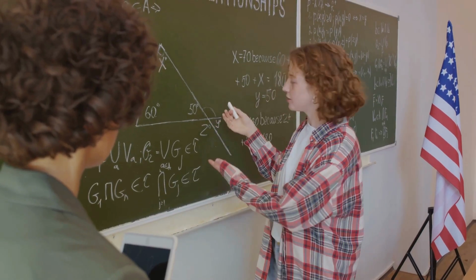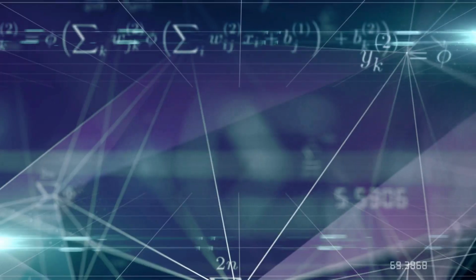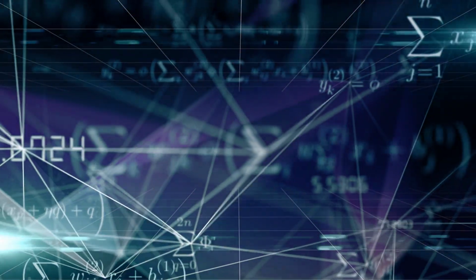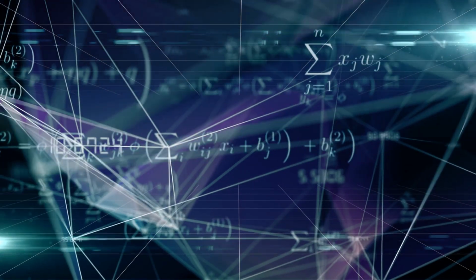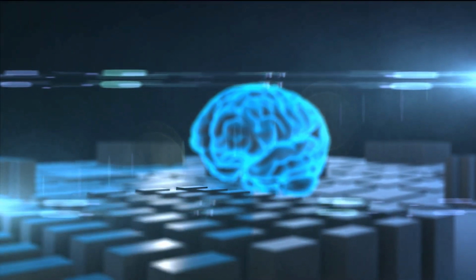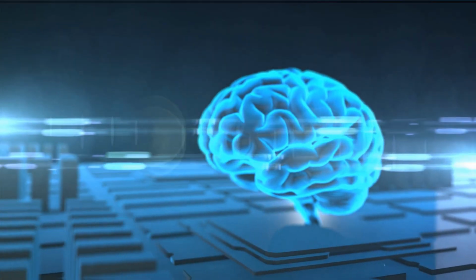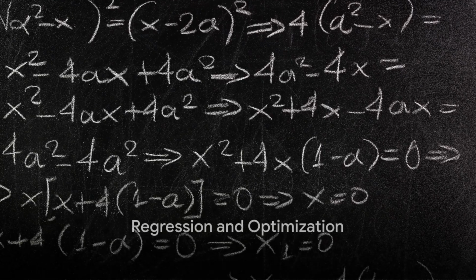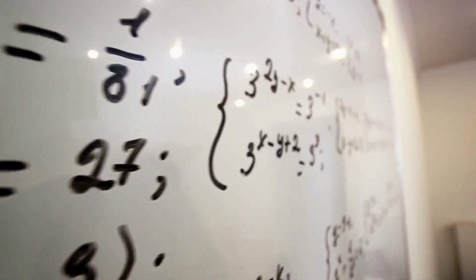So there you have it, the three types of solutions in a system of linear equations: unique, no solution, and infinite solutions. Each offers a different perspective, a different story to tell, and understanding them is crucial in the world of AI. Understanding these solutions equips us with the knowledge to predict and interpret the behavior of our AI models. Armed with this knowledge, we now turn our attention to its applications in AI, specifically regression and optimization.